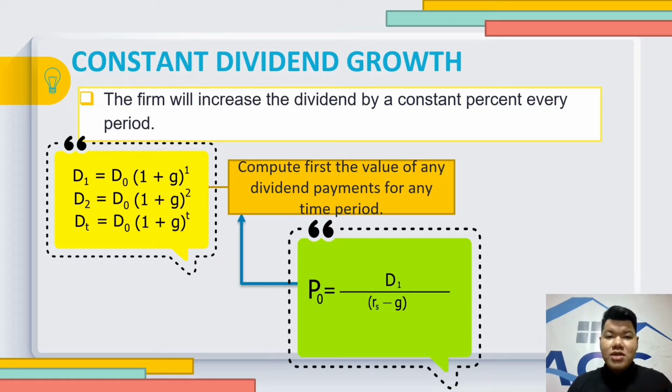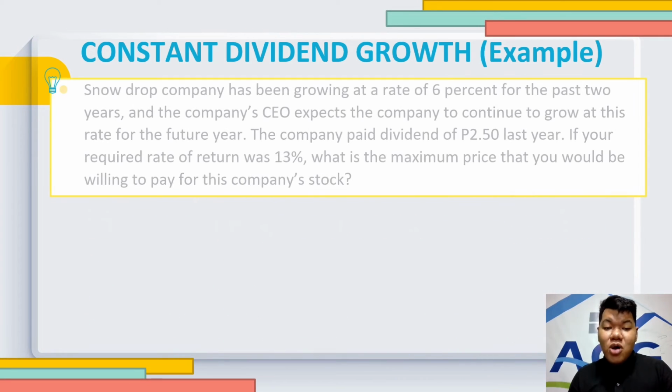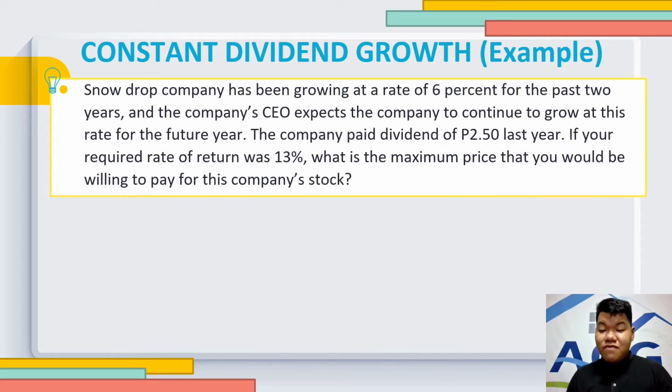The constant growth model, also known as the Gordon growth model, says that your current price, or P sub 0, is equal to next year's dividend, or your D1, divided by the required rate of return minus the growth rate. For example, Snowdrop Company had been growing at a rate of 6% for the past 2 years, and the company's CEO expects the company to continue to grow at this rate in future years. The company paid a dividend of 2 pesos and 50 cents last year.